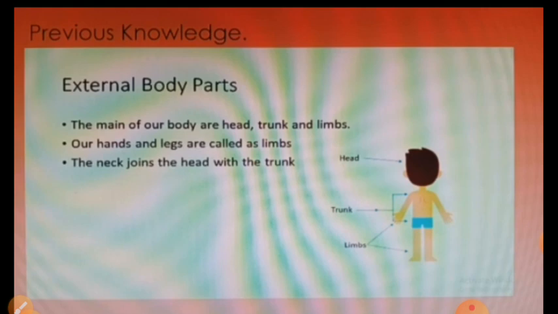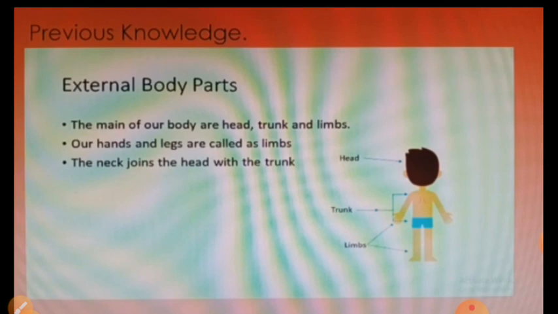So, children, today we will revise the second chapter of EVS, that is Inside My Body. In this chapter, we will discuss the internal and external organs. See here, first one, external organs. What are external organs, children? Do you remember that? The organs which we are able to see. The organs which we are able to see are called external organs.